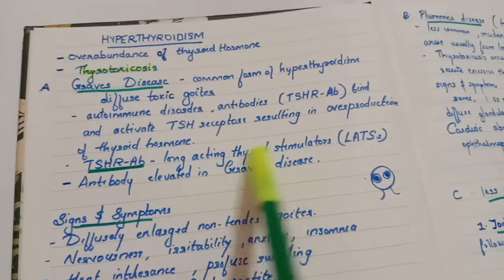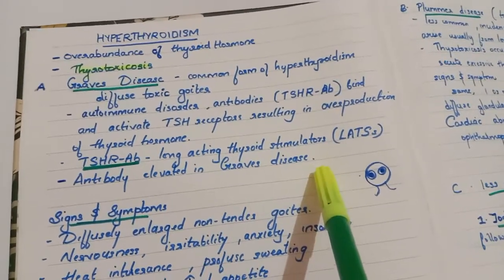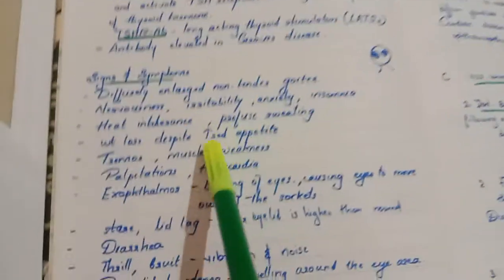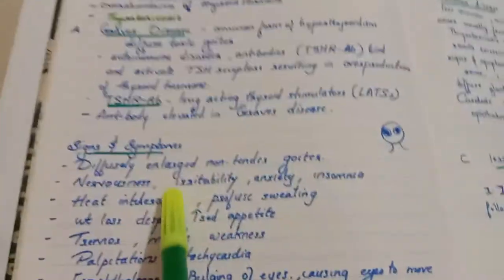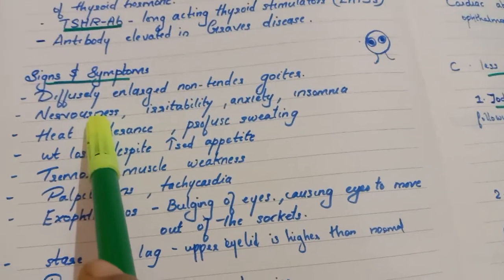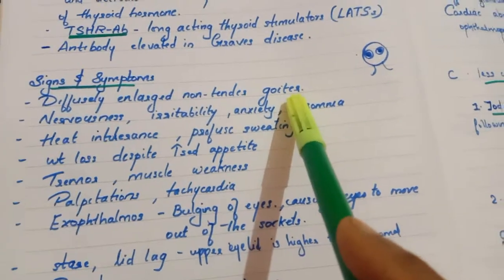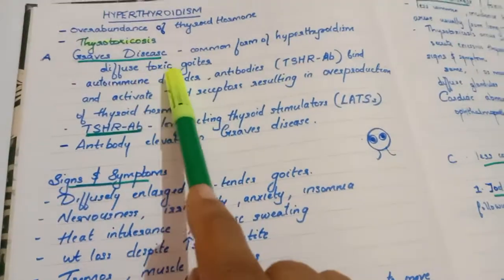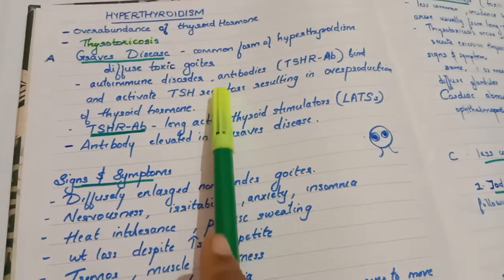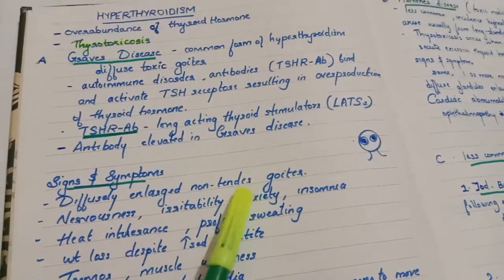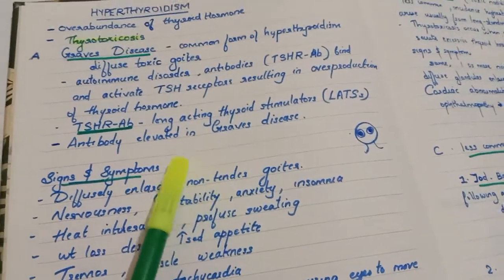So, what happens in Graves' disease? If you see the diagnosis part, antibodies will be elevated. Now, what are the signs and symptoms of Graves' disease? First we can see a diffusely enlarged, non-tender goiter. What is the meaning of diffuse toxic goiter? It means throughout the neck, it is spreading throughout. So the enlargement will be there throughout the neck.